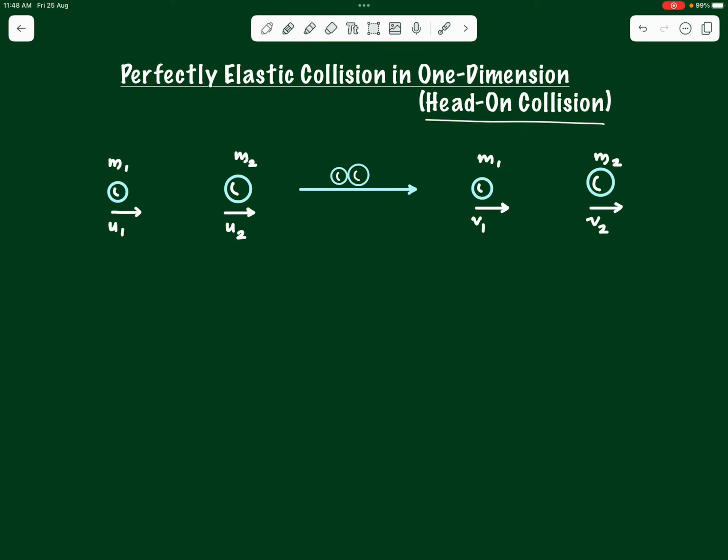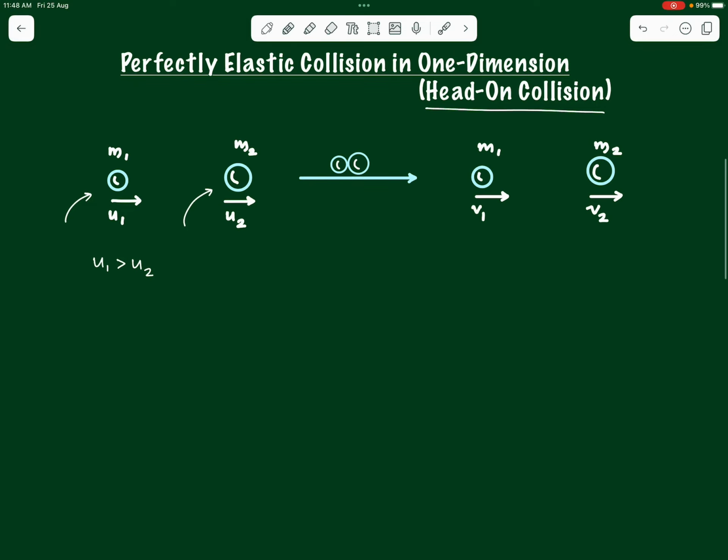So first thing is, for these two bodies to collide, this mass m1 which is moving with u1 and the mass m2 which is moving with u2, we understand that u1 must be greater than u2 for the two bodies to collide. Mass m1 must approach m2 for the collision to take place. Next is, we all know that when the collision takes place, the two bodies exert impact forces on each other, which by Newton's third law are equal and opposite in direction.